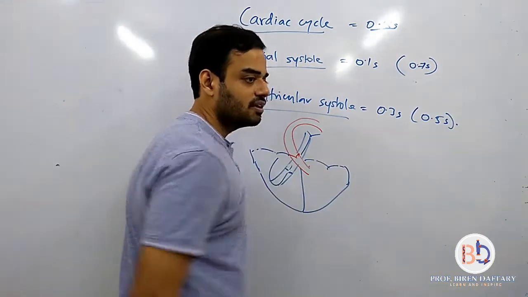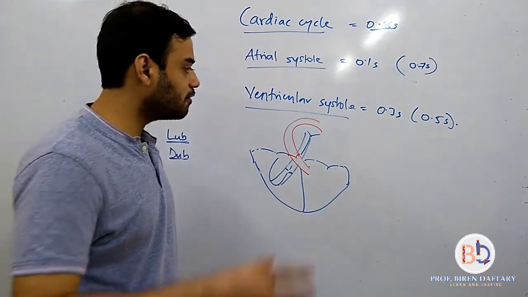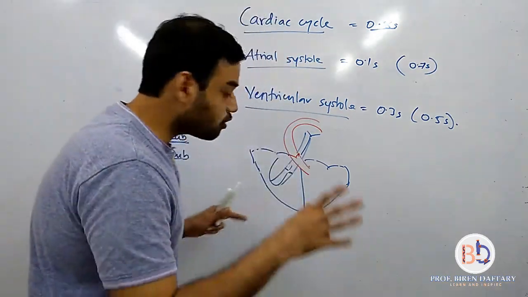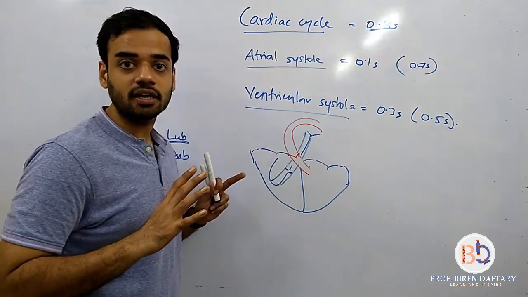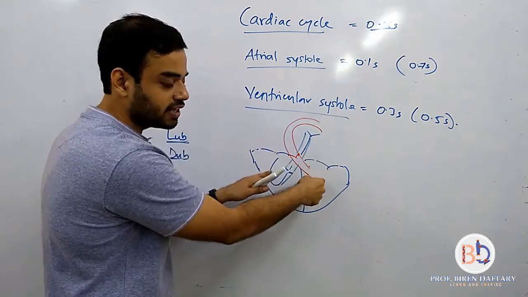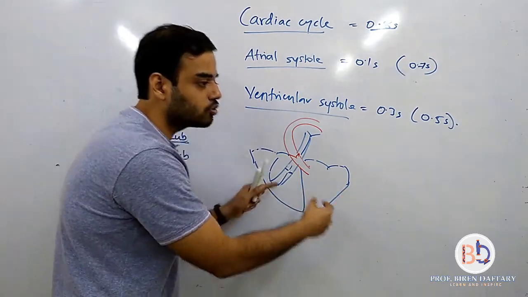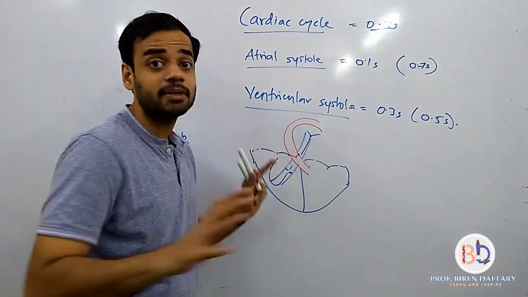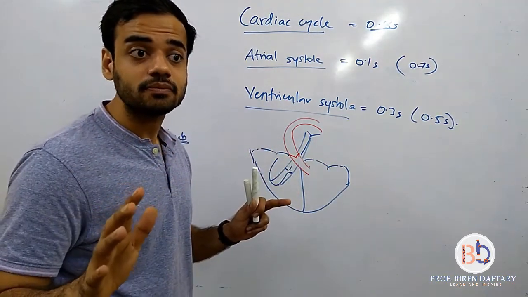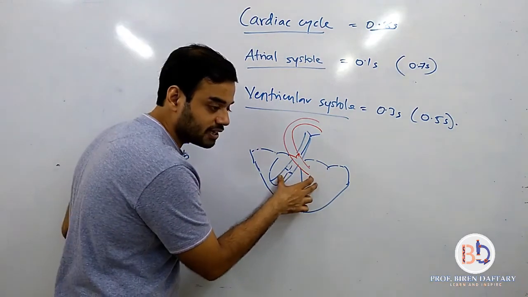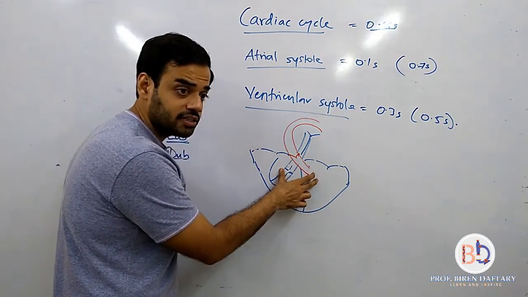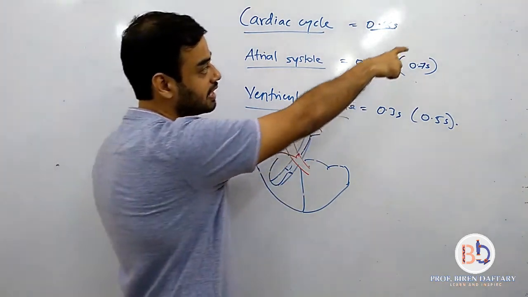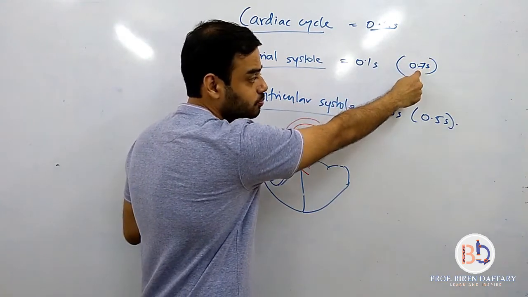0.5 seconds. Simple. Now, you have finished both the systoles, atrial systole and ventricular systole. Now what? For some period, there is no blood in the heart, because blood from the atria went into the ventricles, and from the ventricles it has gone into the respective vessels. So for a short duration your entire heart is empty, so it is relaxing. After the contraction of the ventricles, they are relaxing and even the atria are relaxing, because the relaxation time of atria is more.